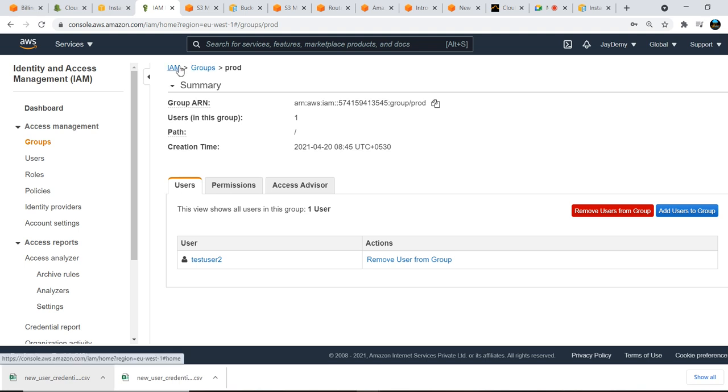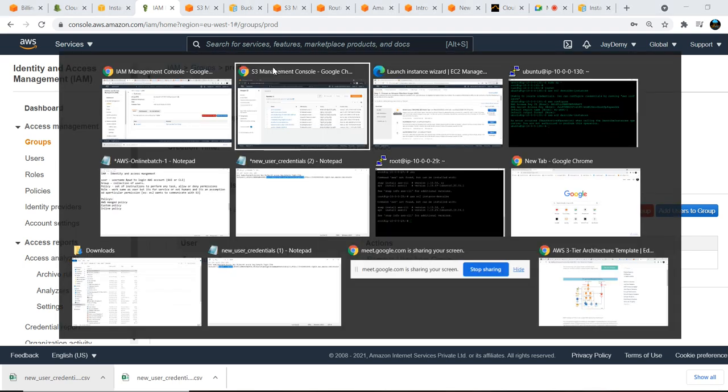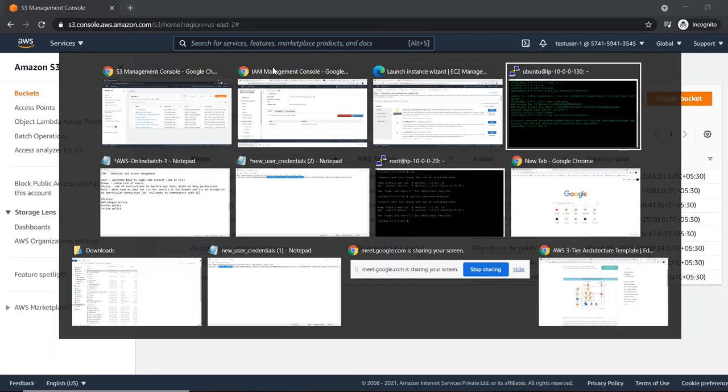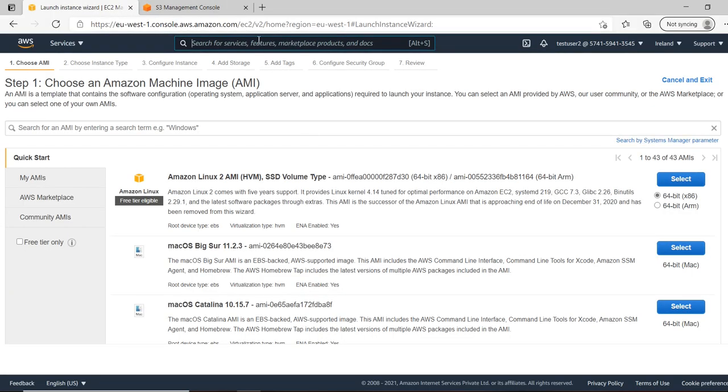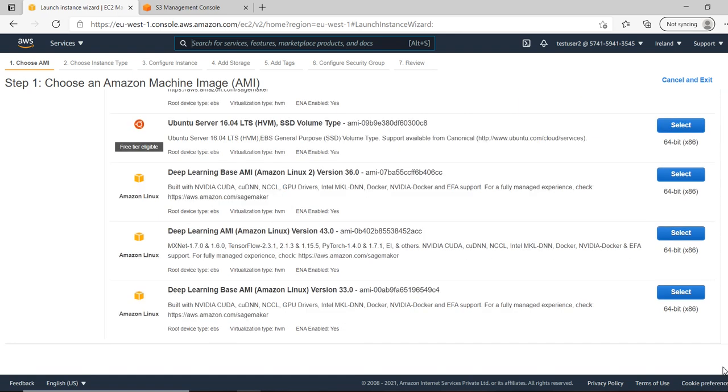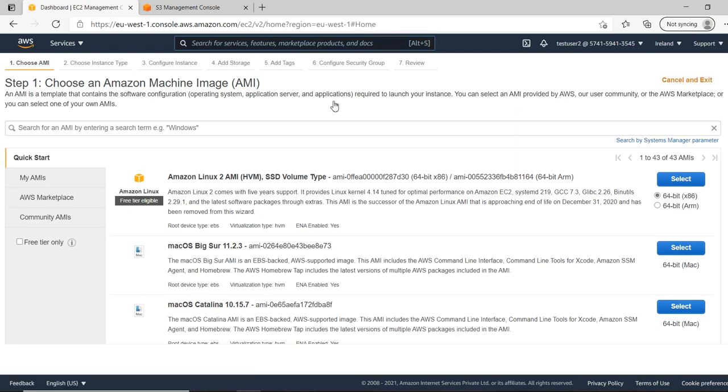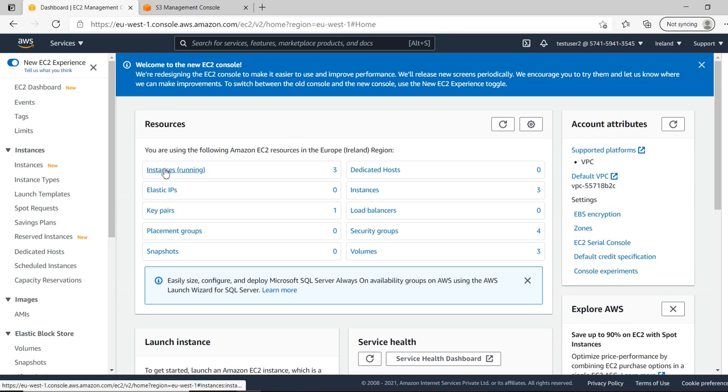Now I have given administrator access to these two guys, and they belong to two different groups. I don't want my production applications, production servers or any resources to be seen by the other guys, the dev environment guys. How can I do that? At the moment I've given admin access to both. If you see here, we launched the instance already.